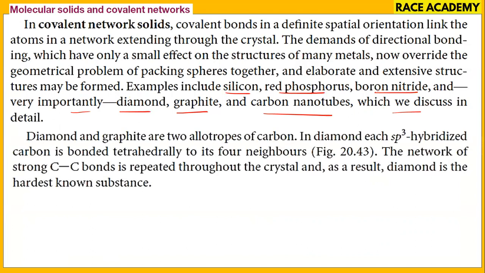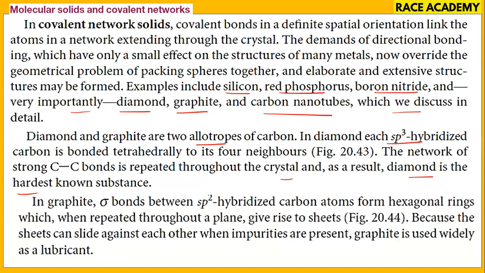Diamond and graphite are allotropes of carbon. Diamond has sp3 hybridization, with tetrahedral units and 4 neighbors. The network of carbon-carbon bonds is repeated throughout the crystal. As a result, diamond is said to be the hardest known substance. In graphite, sigma bonds between sp2 hybridized carbon atoms form hexagonal rings repeated throughout the plane, giving rise to sheets. The sheets can slide against each other when impurities are present, so graphite is used widely as a lubricant.